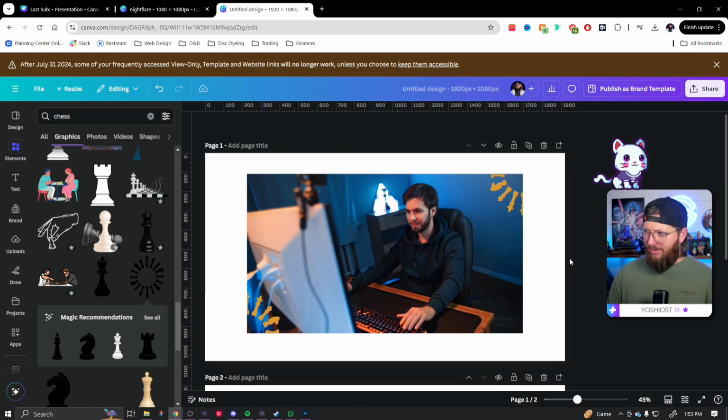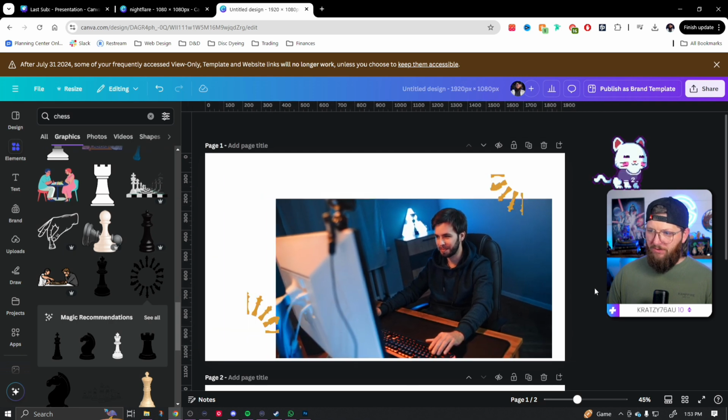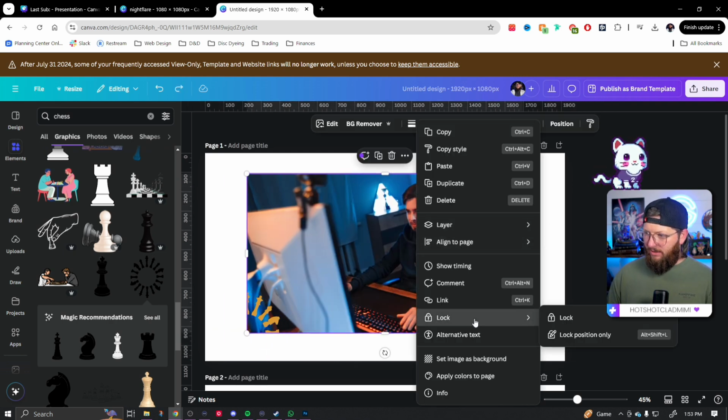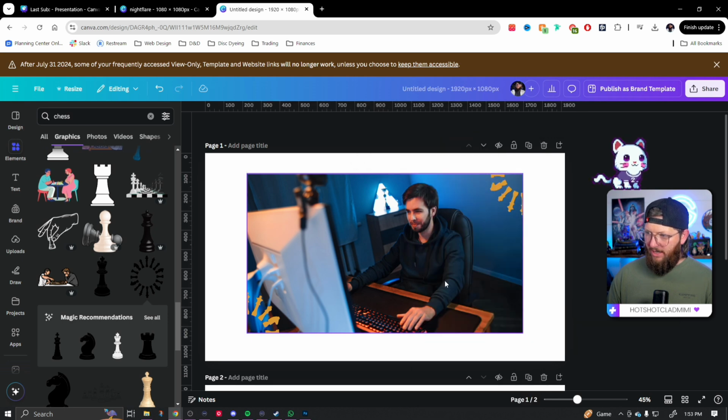So from here, let's go ahead and give it a border. Now, one thing I did forget to do, I'm going to be careful because if I grab and move, I'm going to move this picture all around, and we don't want to do that. So I'm going to not move it again and right click, go to lock and click lock. Now I can drag all I want and that image isn't going to move. It's going to stay right where it is.